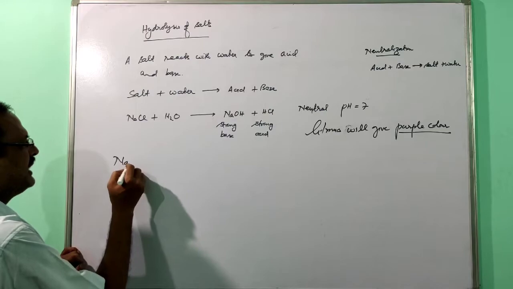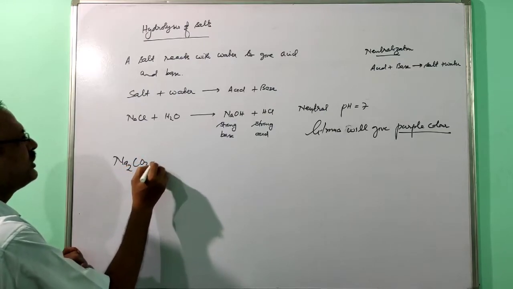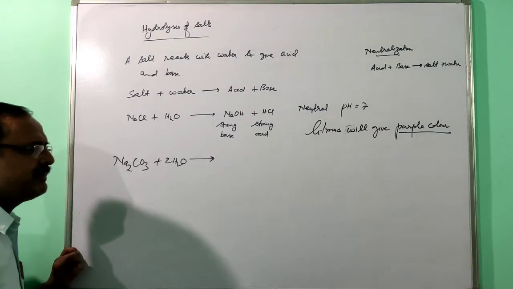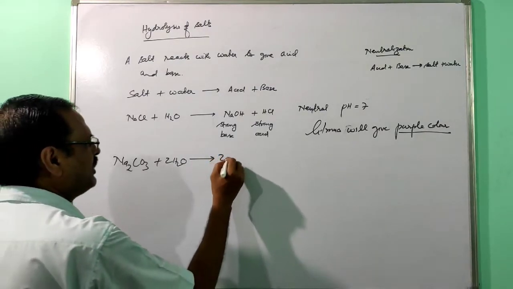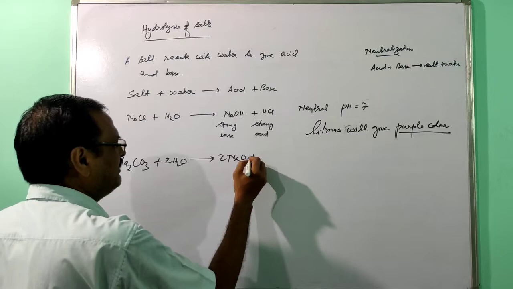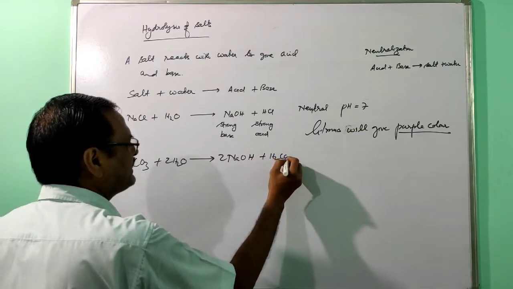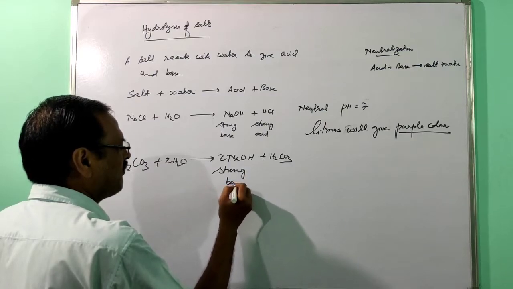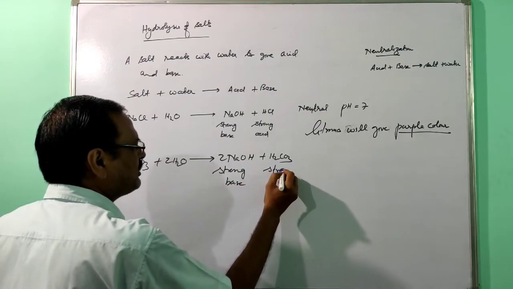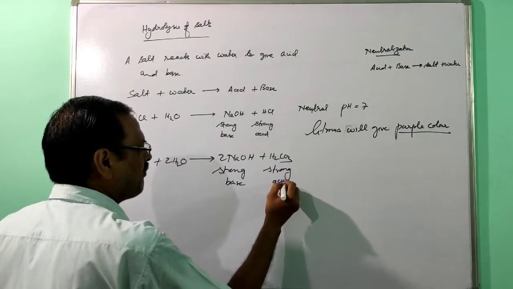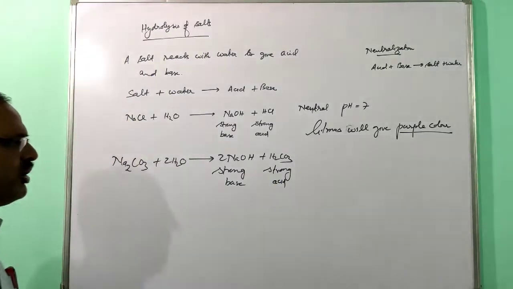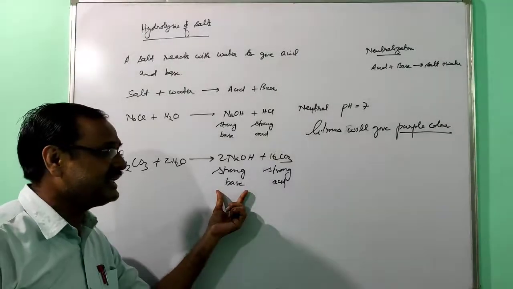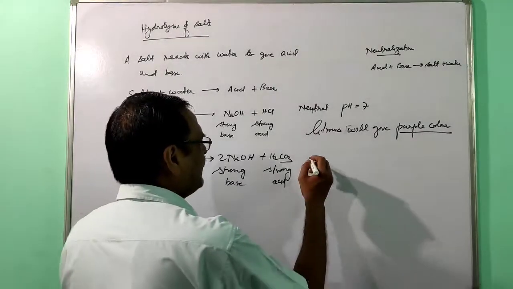Suppose you take sodium carbonate reacting with water, forming sodium hydroxide and carbonic acid. This one is a strong base, that one is a weak acid. So the basic nature is more, so this will be alkaline.